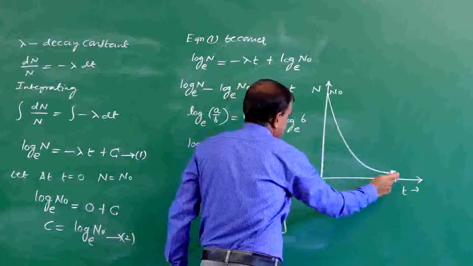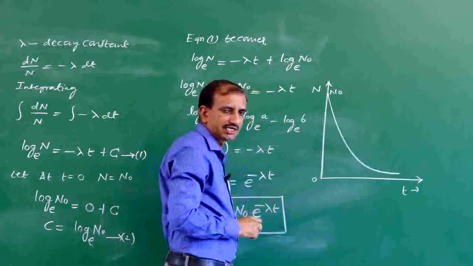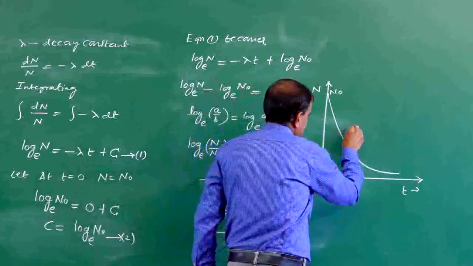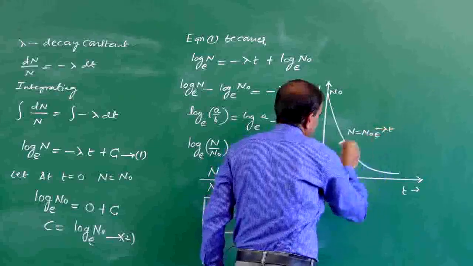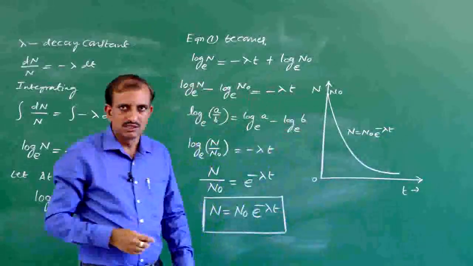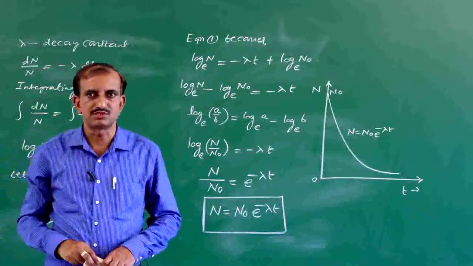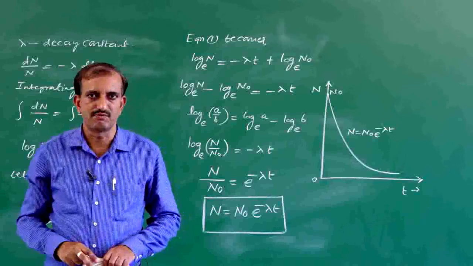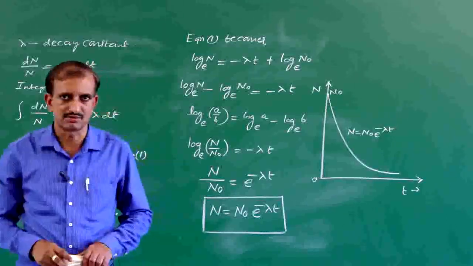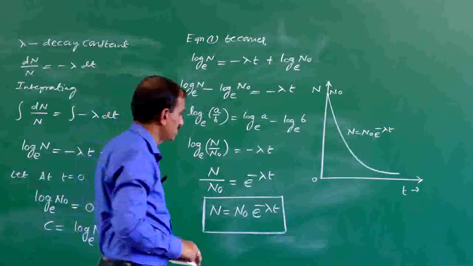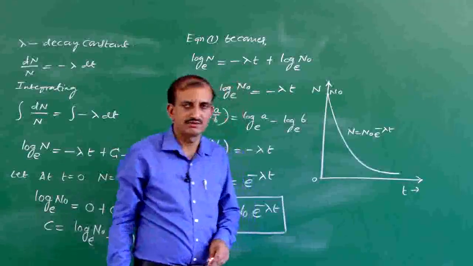As the time increases, the number of atoms in the sample goes on decreasing exponentially, that is N is equal to N naught into e to the power minus lambda into t. Therefore, in the case of radioactivity, the number of atoms decreases exponentially.